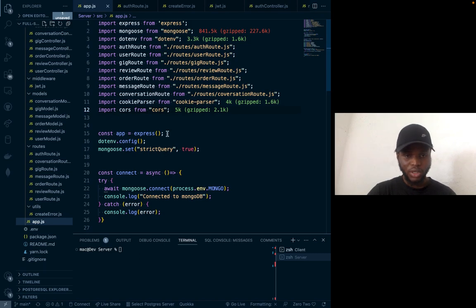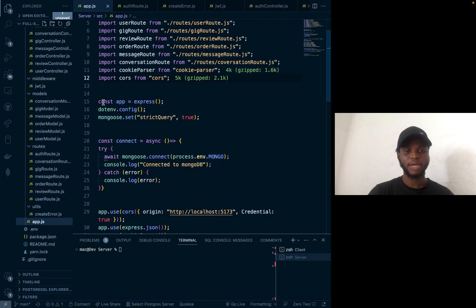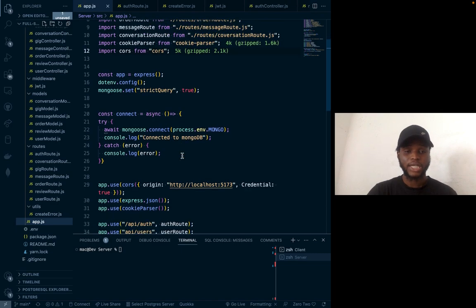Here you can see I'm using cors, body-parser and cookie-parser. This is my app function, and this is my .env configuration. This is my mongoose. I set strictQuery to true, sorry guys. And here you can see I'm using mongoose. This is where I connected to my MongoDB. I'm going to show you my database, and here it is.